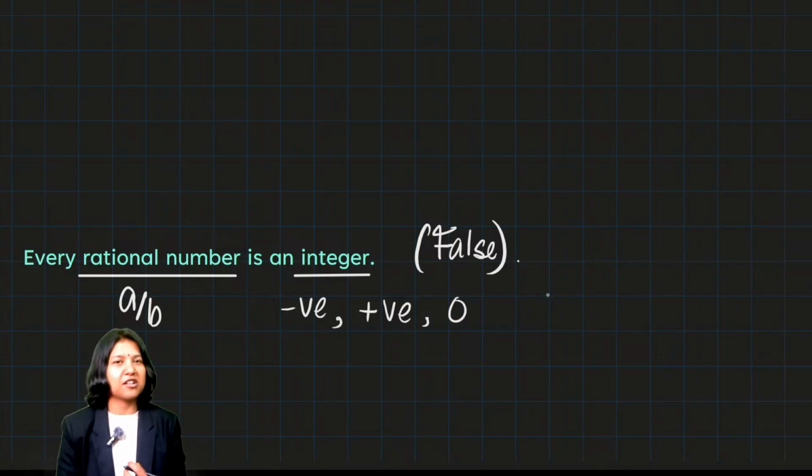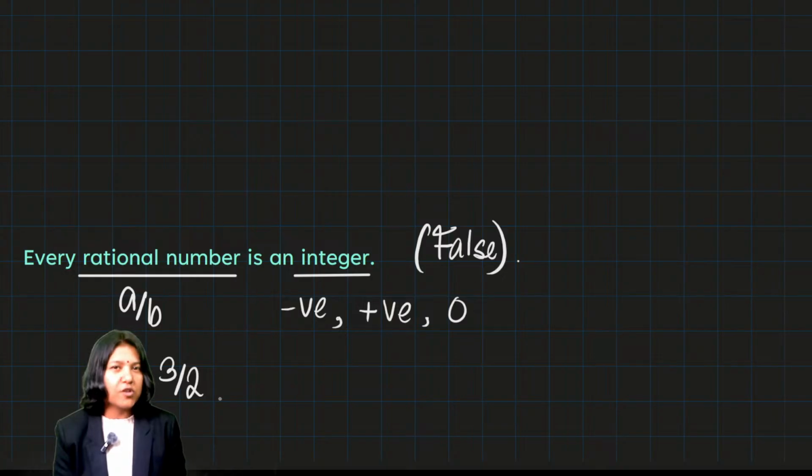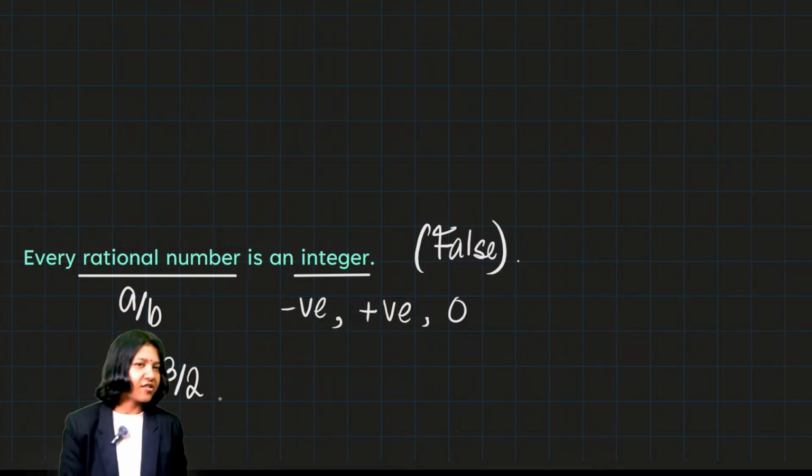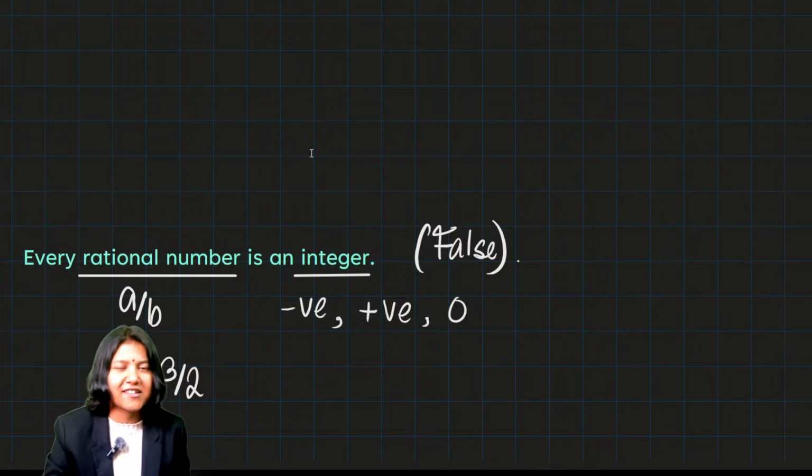You can give an example to contradict the statement. The example you could give is, let's say, 3 by 2. 3 by 2 is a rational number, but it is not an integer, because upon solving 3 by 2, you get 1.5, which is not an integer. As simple as that. This is exactly the kind of questions you have from this first exercise, and the first exercise is kind of easy on you.